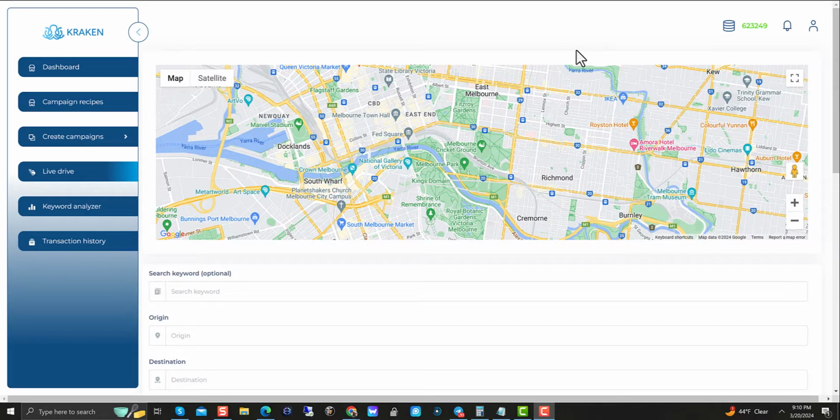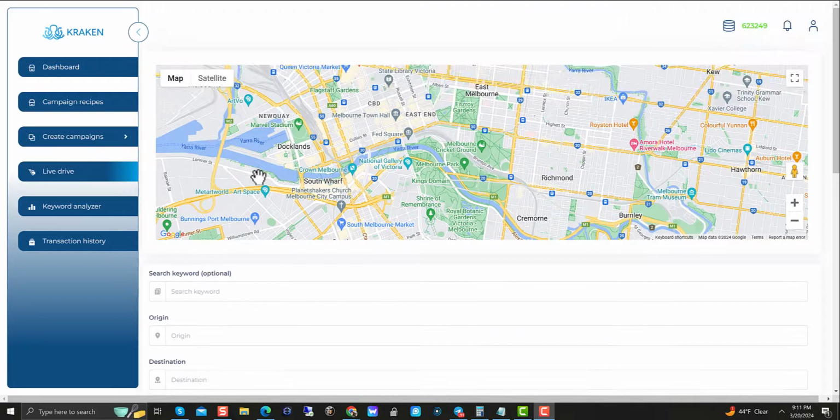Alright, everybody, so I got a really cool update here for the Kraken Live Drive. And this is adding in something that I think a lot of people will be using. Specifically, if you've got a local business and you're wanting to get true local IP addresses from your location, from your local area, to rank your own GMBs or your client GMBs if they are in the local area that you reside in.